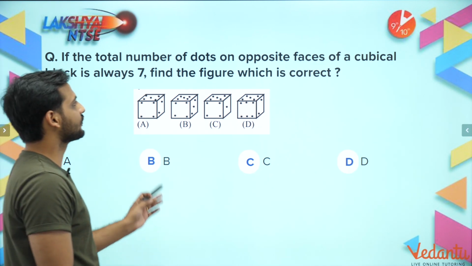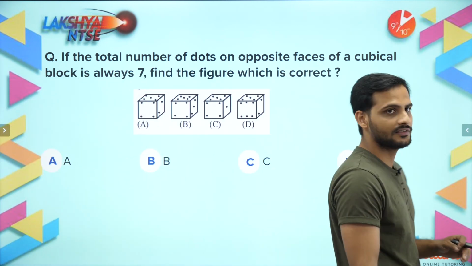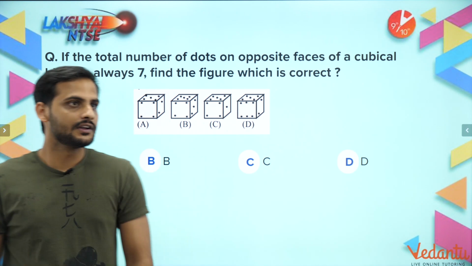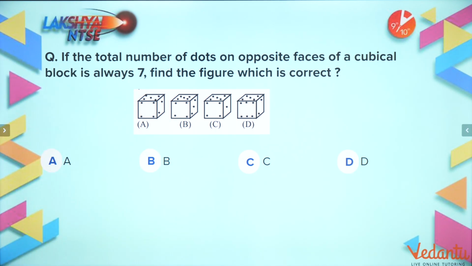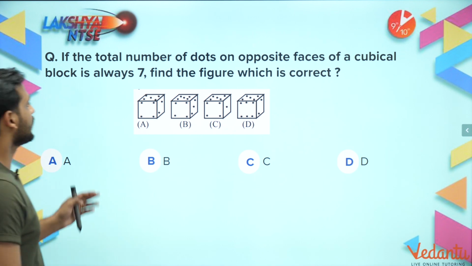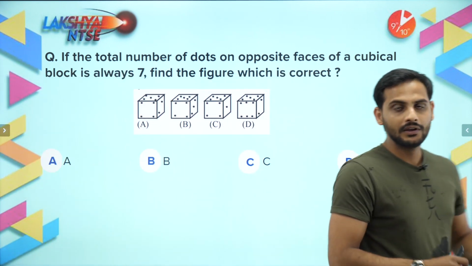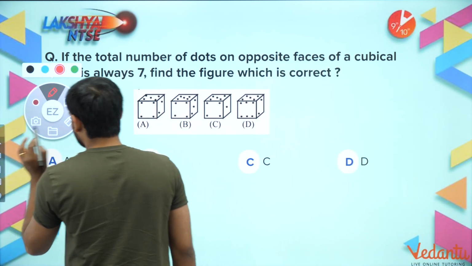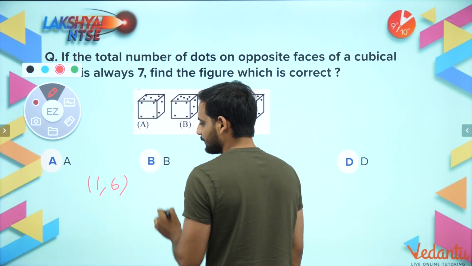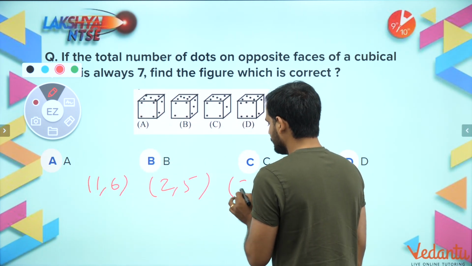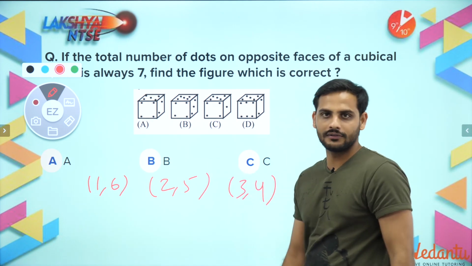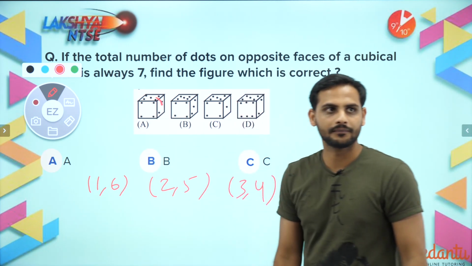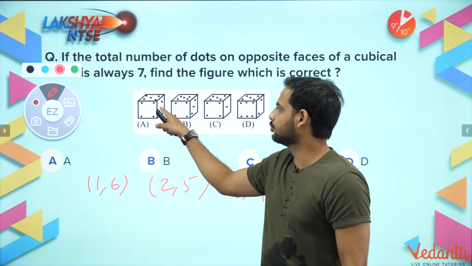If the total number of dots on opposite faces of a cubical block is always 7, find the figure which is correct. So opposite faces, the sum should always be 7. That means 1 and 6 will be opposite, 2 and 5 will be opposite, 3 and 4 will be opposite faces, because the sum has to be always 7. Now first thing, bachcho, see here, 2 and 5 are shown adjacent. This is 2, this is 5.